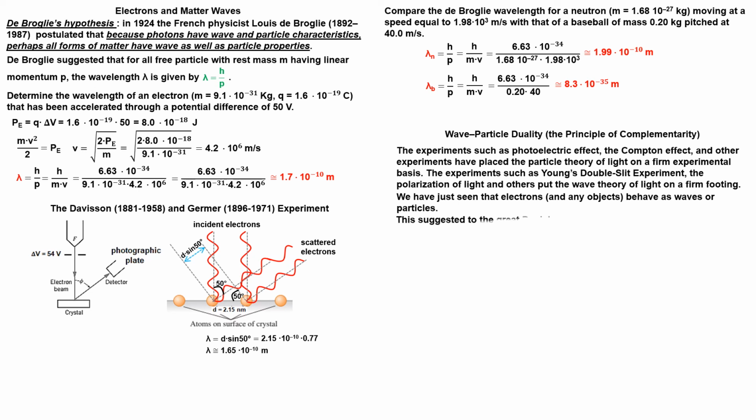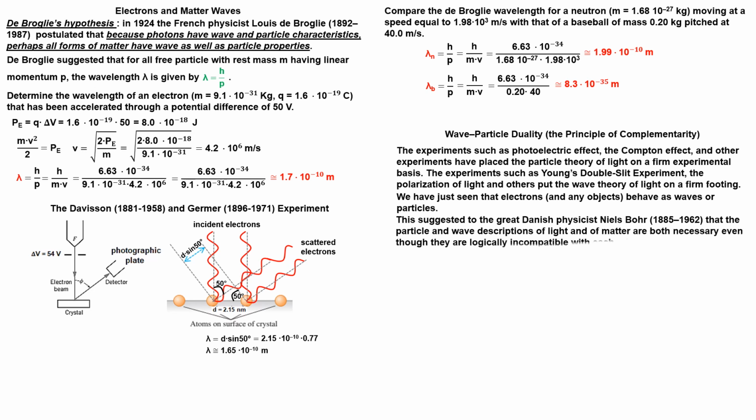This suggested to the great Danish physicist Niels Bohr that the particle and wave descriptions of light and of matter are both necessary, even though they are logically incompatible with each other. They must be regarded as being complementary to each other. This led Bohr to formulate what is called the Principle of Complementarity.